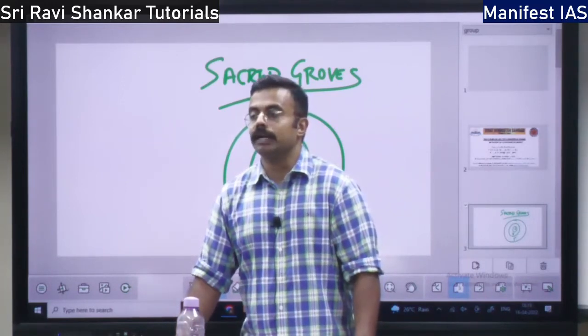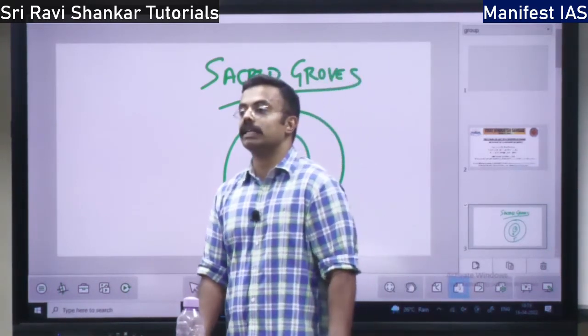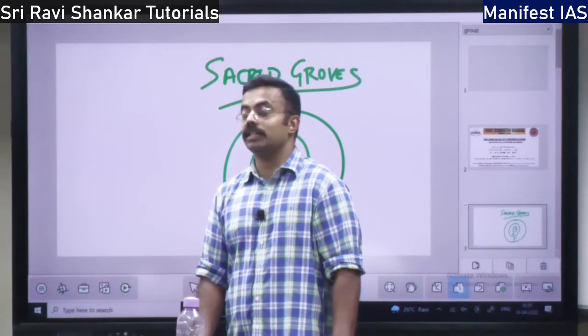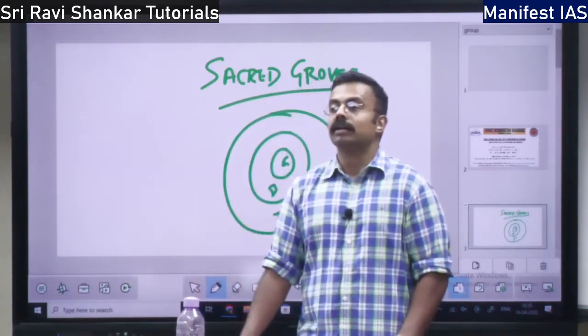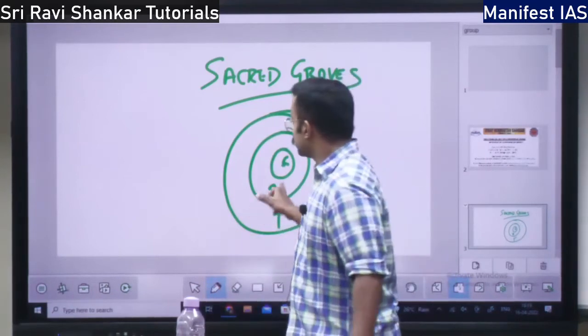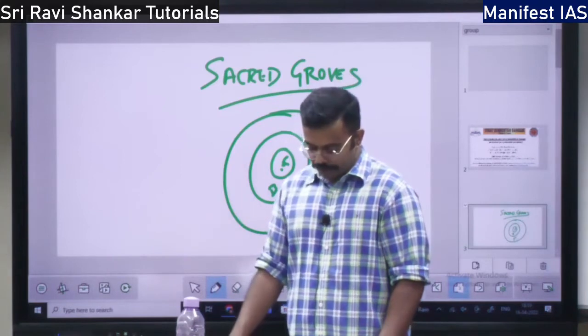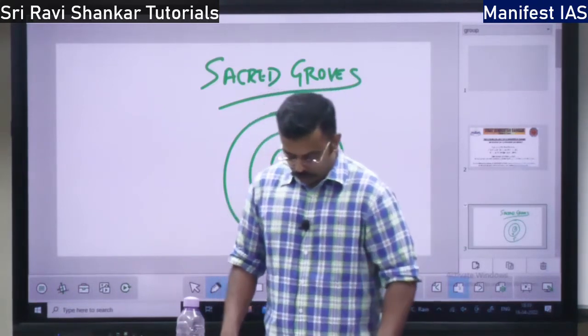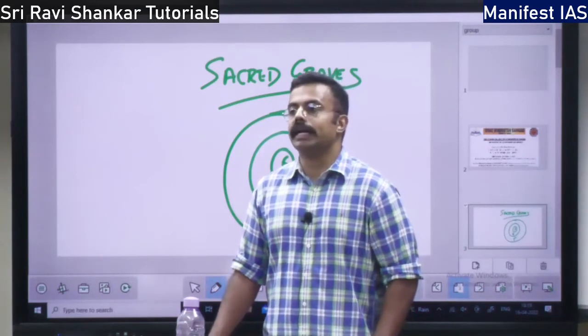Primary criteria: the core area should be very highly protected, no human intervention, and there should be minimum disturbance. There should be no disturbance at all in the core area, and you can just allow research in these areas. Nothing apart from research, right? So how do you demarcate this core area?